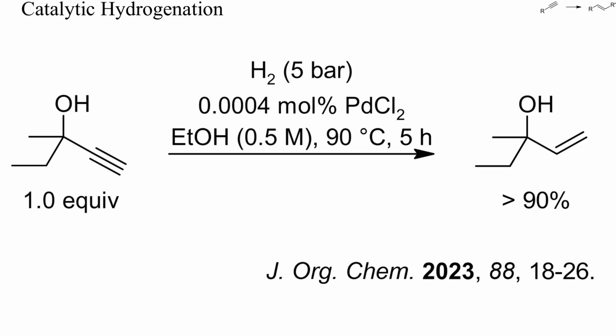Here, a propargylic tertiary alcohol was hydrogenated to an allylic alcohol with a trace of palladium chloride in ethanol. One problem of tertiary propargylic alcohols or amines is that the carbon-oxygen or carbon-nitrogen bonds are readily cleaved during hydrogenation. This did not happen here though.